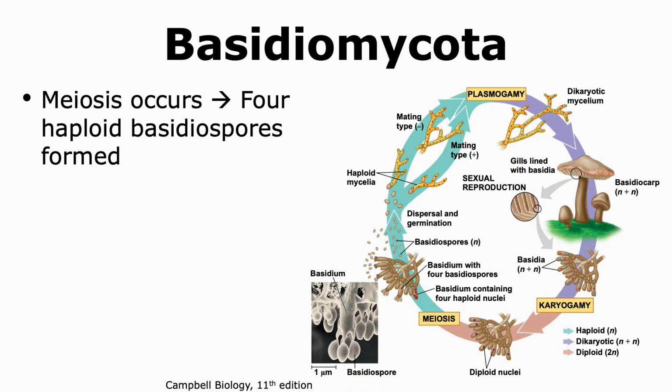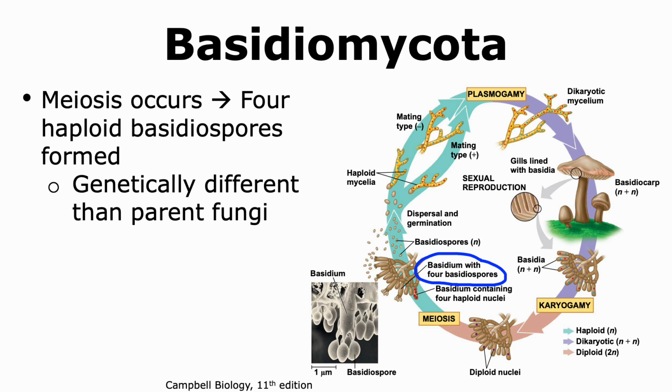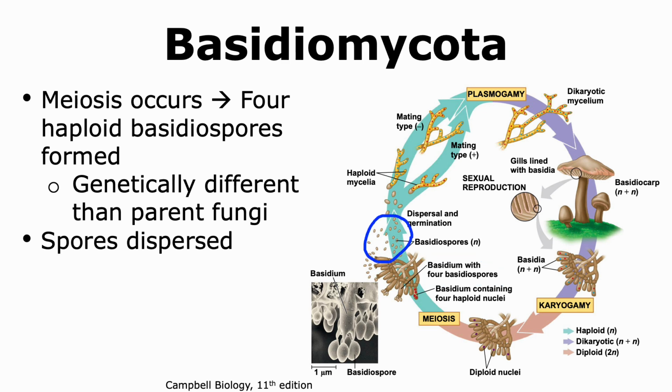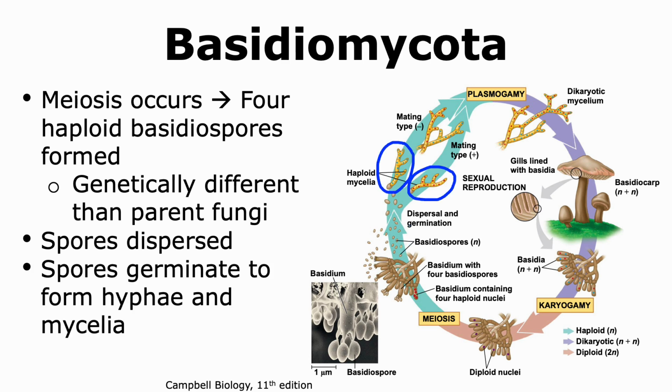After karyogamy, meiosis will occur, which will generate the formation of 4 haploid nuclei. These 4 haploid nuclei will eventually form basidiospores, and thus in each basidium we have 4 basidiospores. These basidiospores are genetically different than the parent fungi. Ultimately, these basidiospores will be dispersed into the environment, and when the conditions are right, these spores will germinate to give rise to hyphae, which eventually will form mycelia.